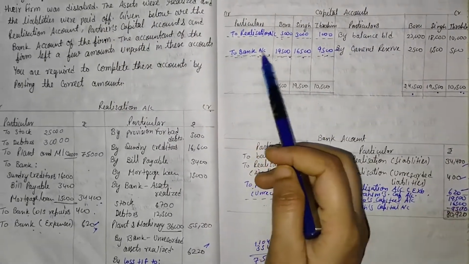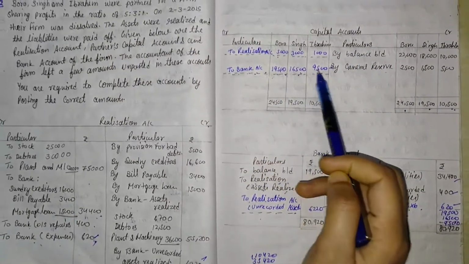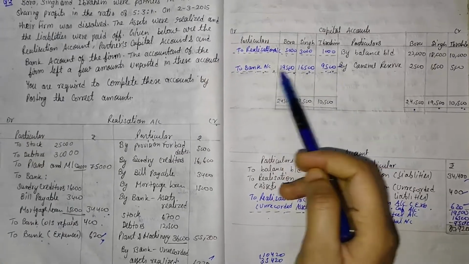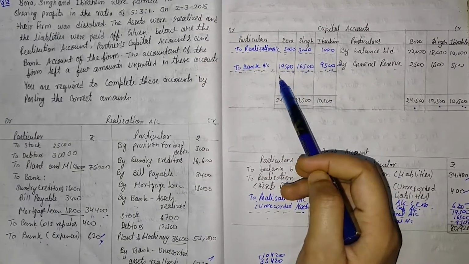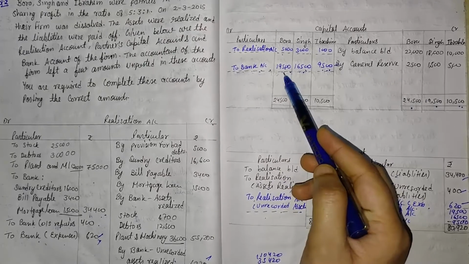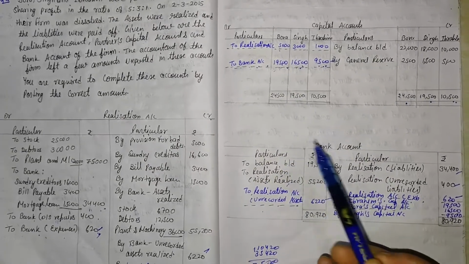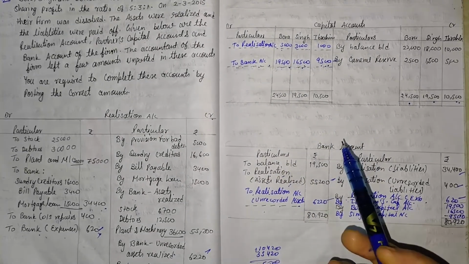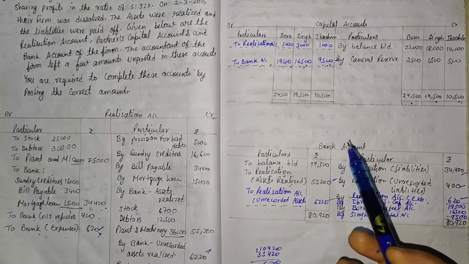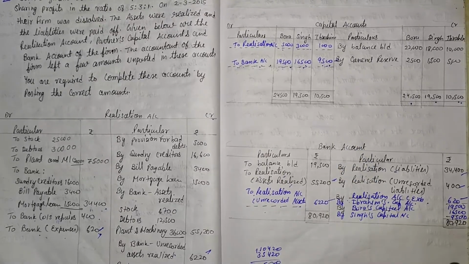Then we will have to check the capital accounts. Is there any bank column? Yes, Bora's column, Singh's column and Ibrahim's column. All the information has to be transferred in the bank account, but it is not transferred, or it is not given in the question, but we will have to transfer that value in the blank column.